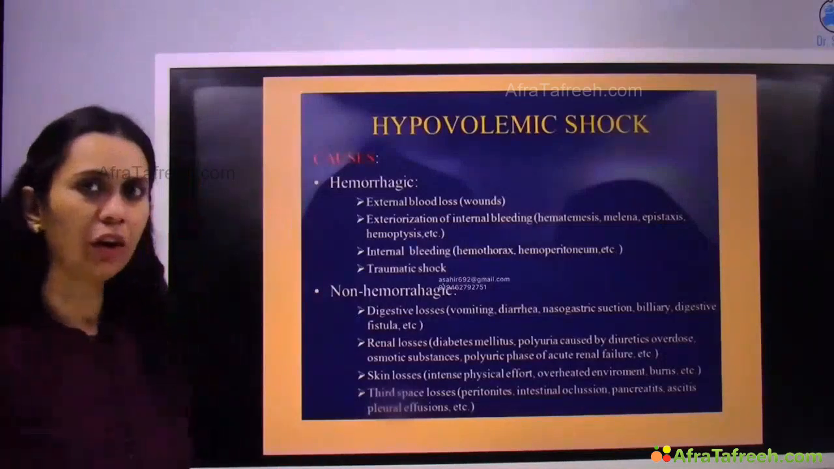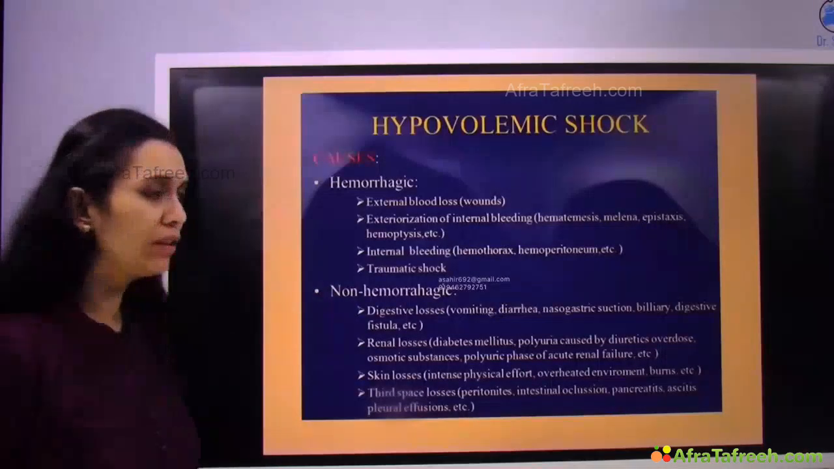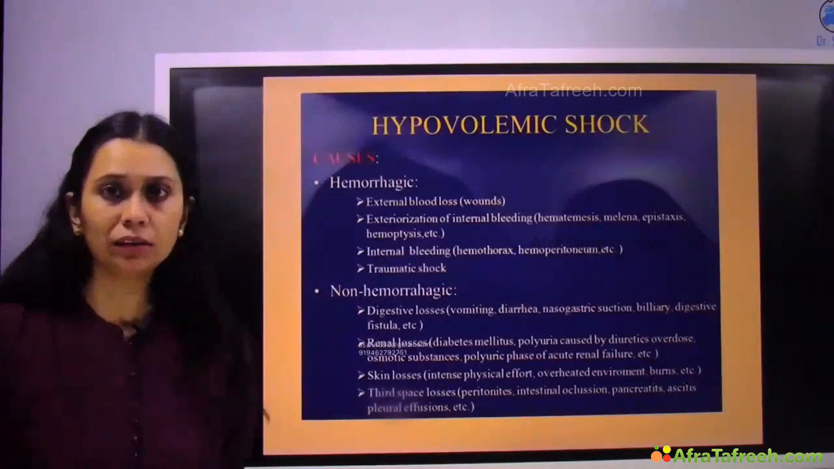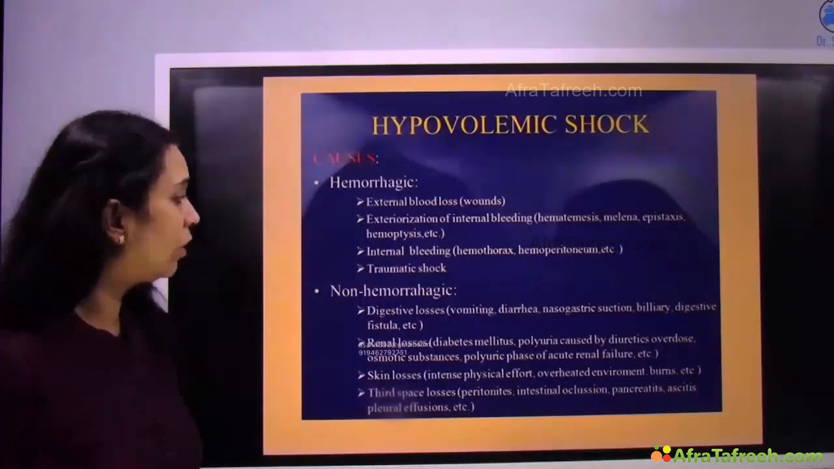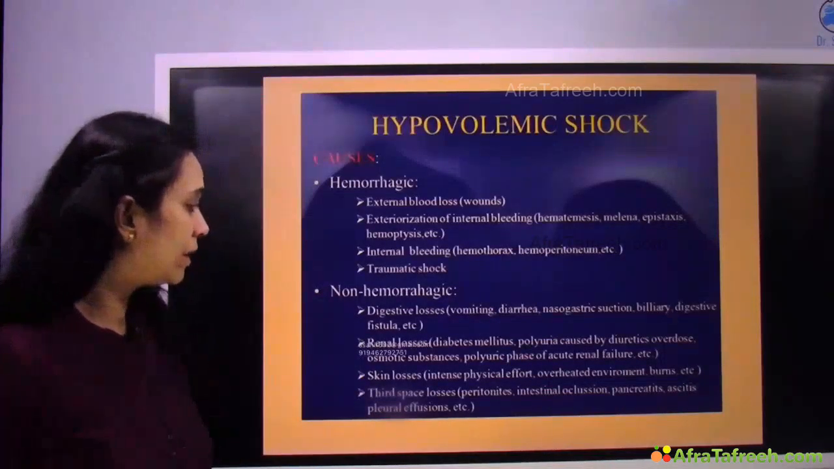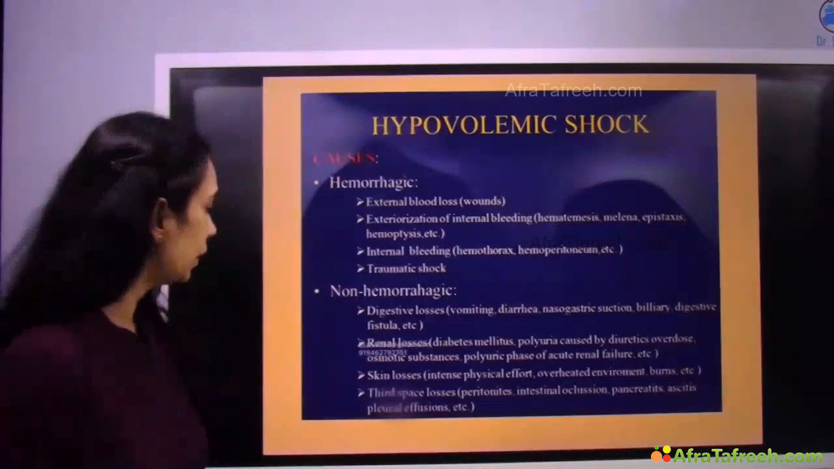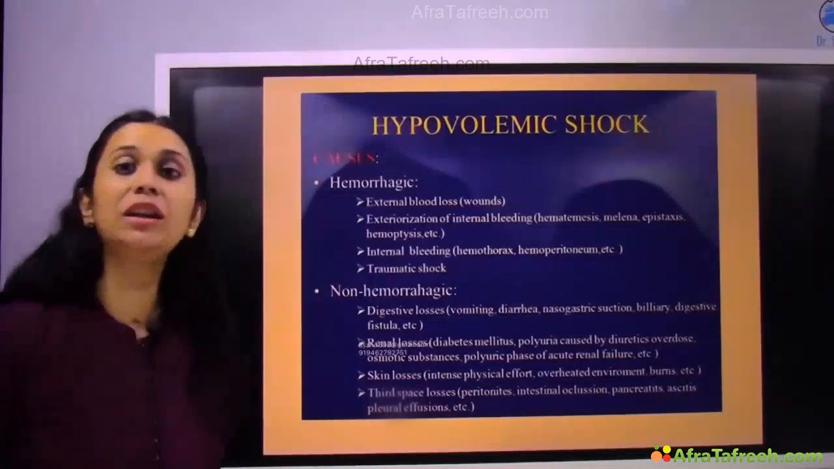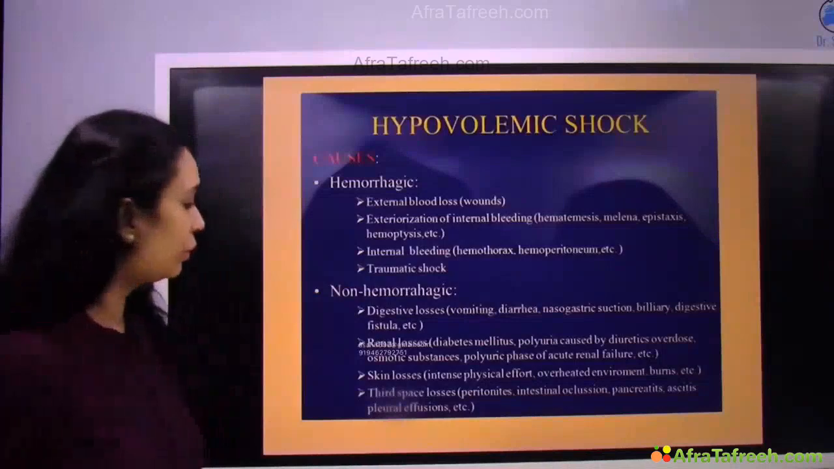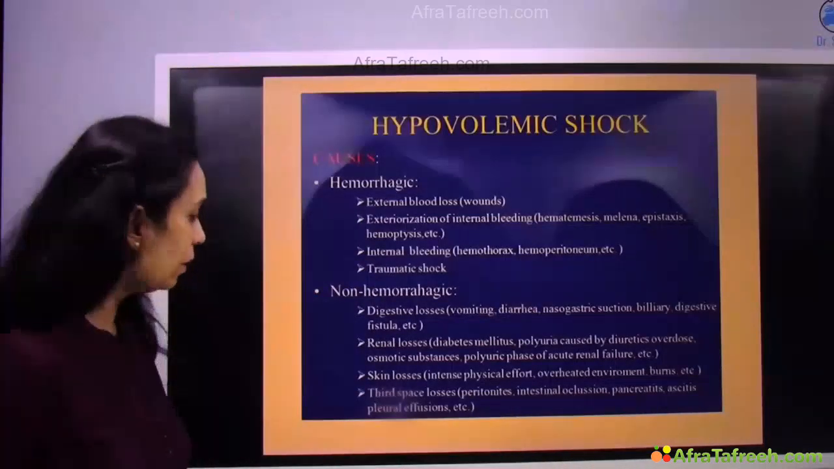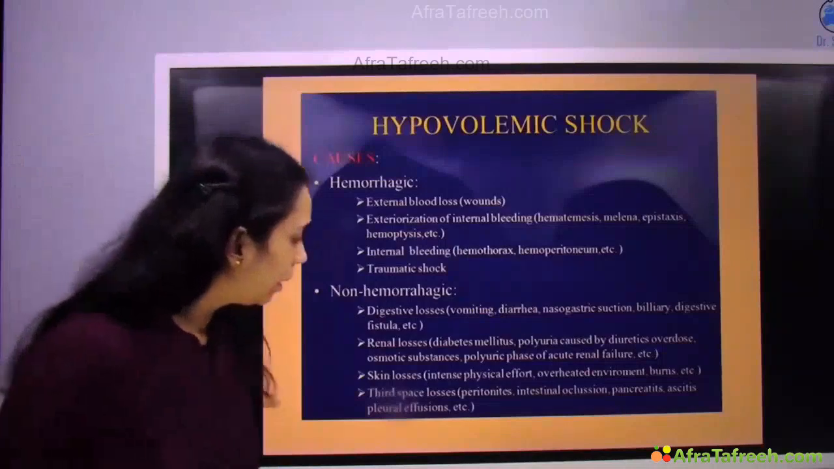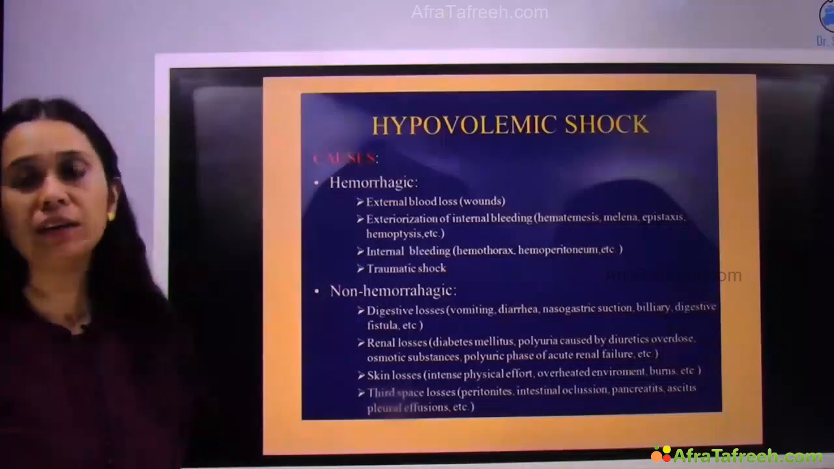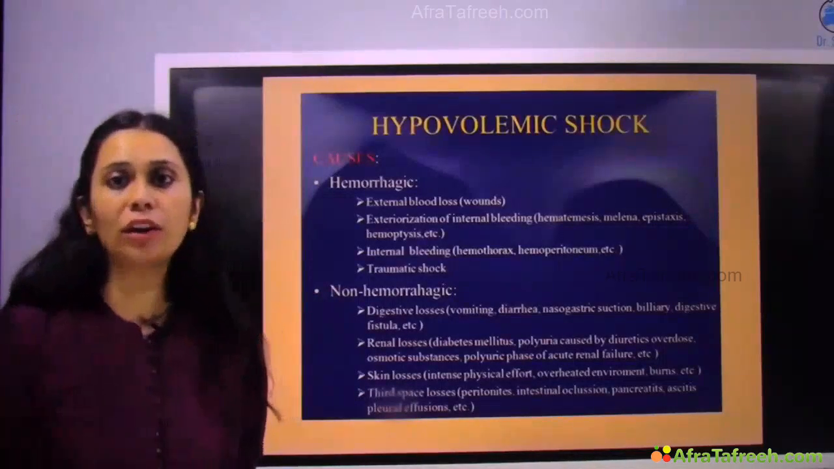Non-hemorrhagic shock: digestive losses, vomiting, diarrhea, nasogastric suction, biliary, digestive fistula, etc. Renal losses: diabetes mellitus, polyuria caused by diuretic overdose, osmotic substances, polyuric phase of ARF, etc. Skin losses due to intense physical effort, exertional heat stroke, then third space loss due to peritonitis, pancreatitis, ascites, pleural effusion, so loss of fluid in the third space. So these are the causes of non-hemorrhagic shock.